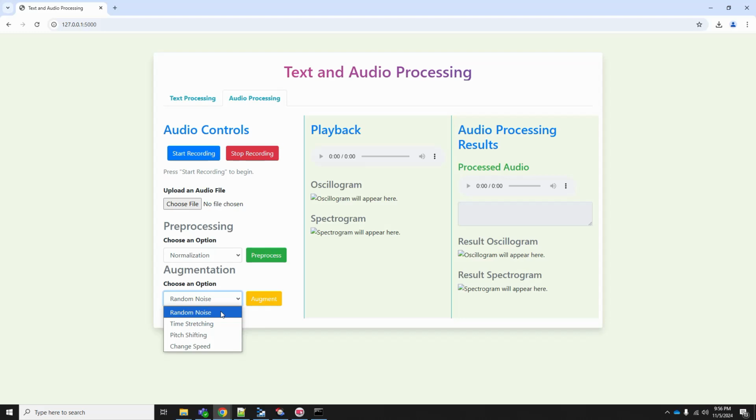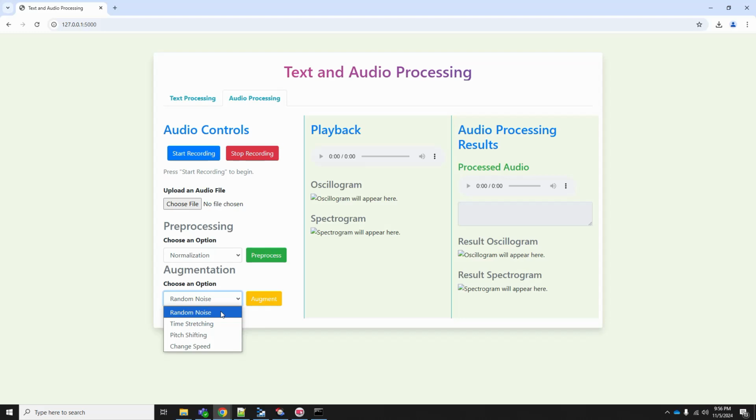And pitch shifting. So pitch shifting is nothing but we vary the tone in the particular audio file. Whether we do a low tone or increase the tone, that is going to create another new form of audio. For example, we take a normal audio. This is my normal audio. When I do a low pitching, my voice changes like this, and when I do a high pitching, my voice changes like this. You get it, right? So that is called pitch shifting.